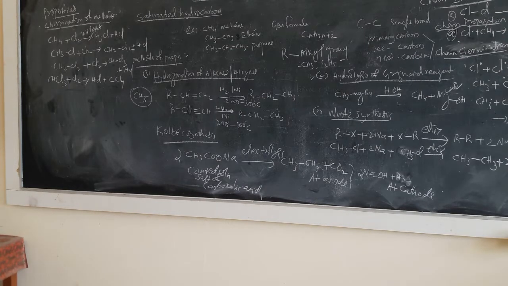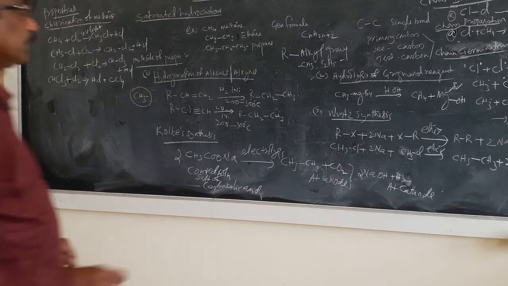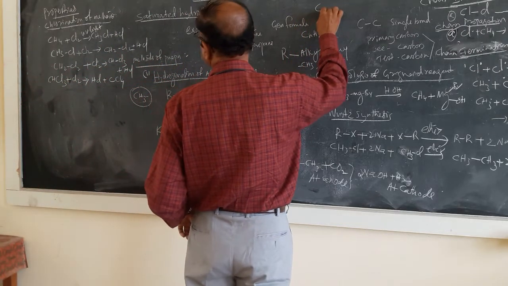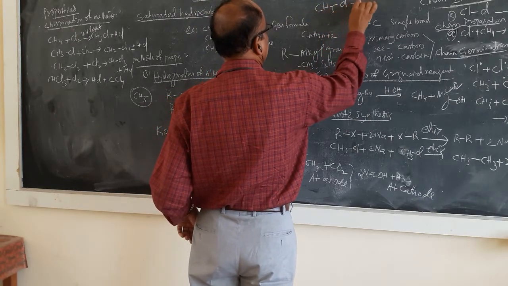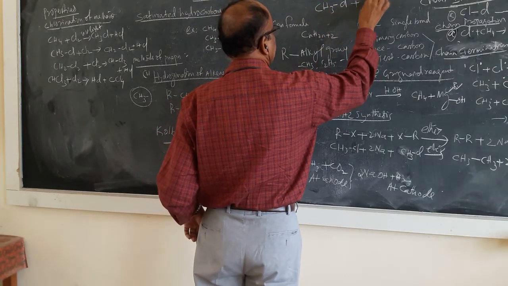In this third step again, CH3Cl can react with another Cl dot.